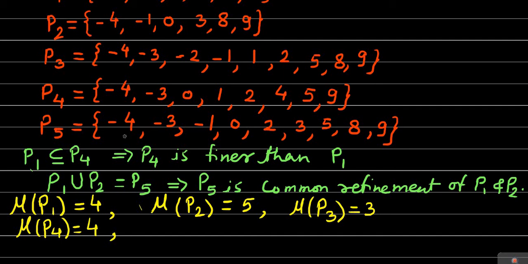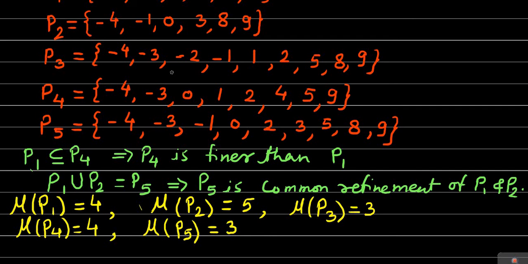Therefore, as per our definition, the norm or mesh of the partition P5 is equal to 3. Likewise, we have explained all three definitions by considering suitable examples.